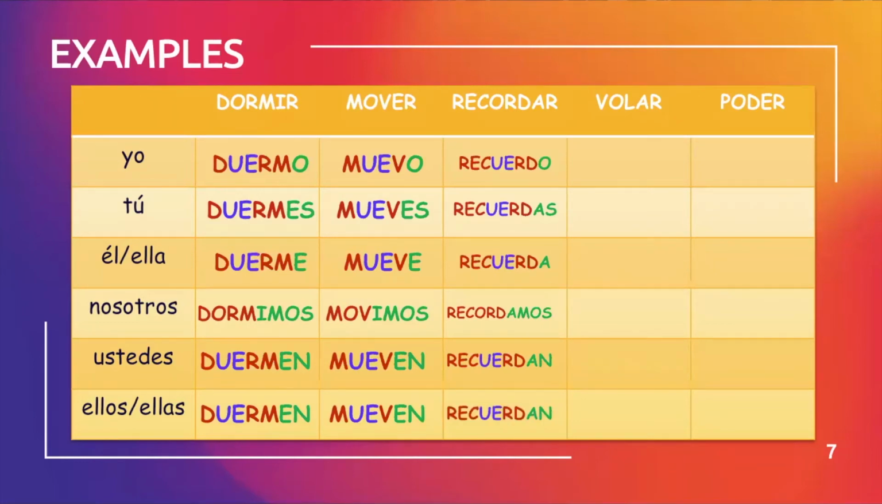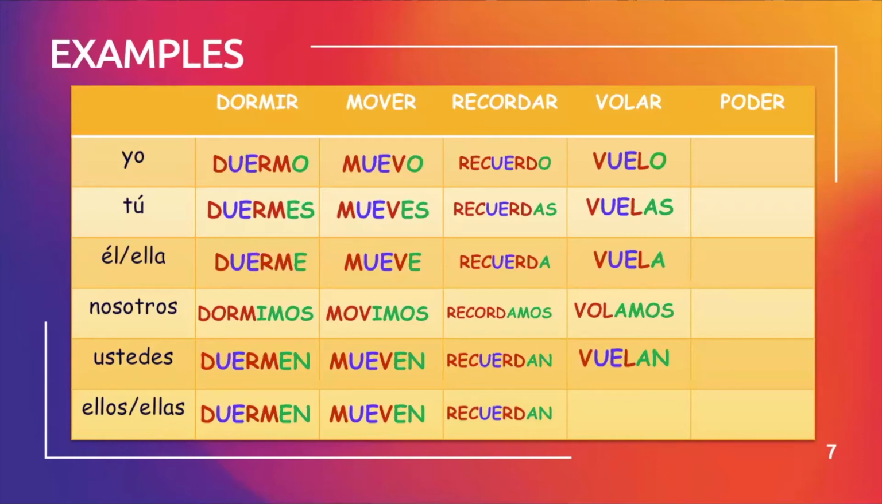They remember. Volar means to fly. Yo vuelo, I fly. Tú vuelas, you fly. Él or ella vuela, he or she flies. Nosotros, no change. Volamos, we fly. Ustedes, you all fly. Vuelan. Ellos or ellas vuelan, they fly.